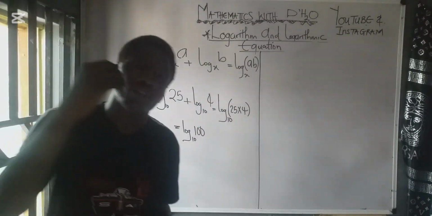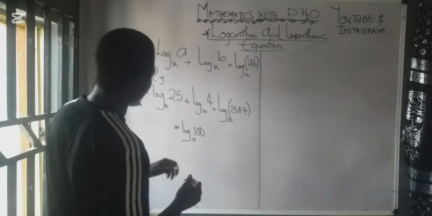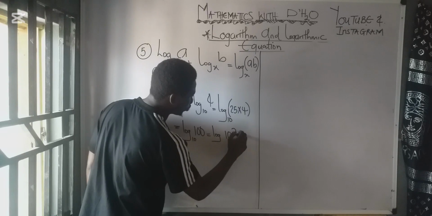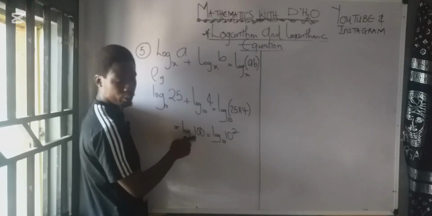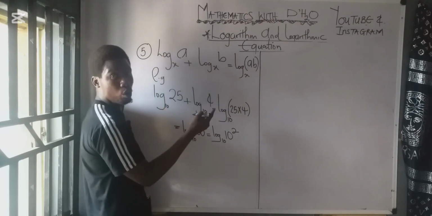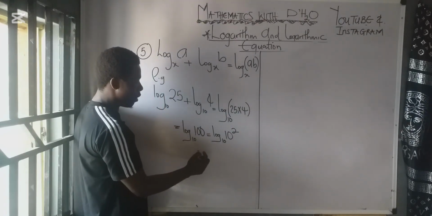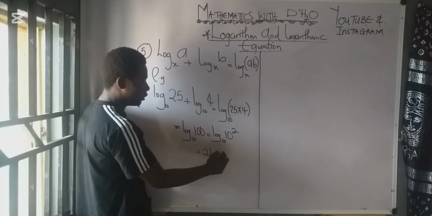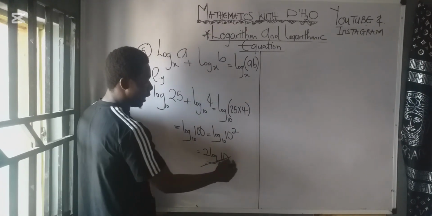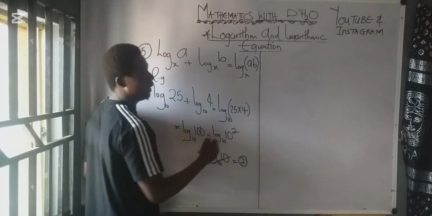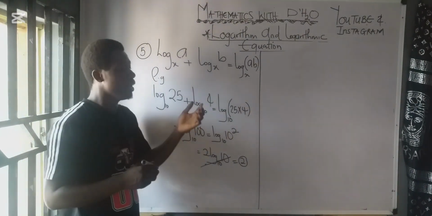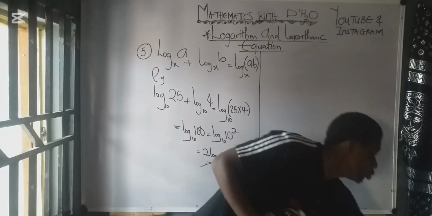This 100 can further be simplified so that we have log 10 raised to the power of 2 base 10, which is this 100. Then what happens to these two? You take it to this place, according to the third law of logarithm. So you have 2 log 10 base 10. So log 10 base 10 cancel each other. The answer is equal to 2. Very easy. So whenever the bases are the same and you have plus, pick one of the base, then what do you do to the numbers?